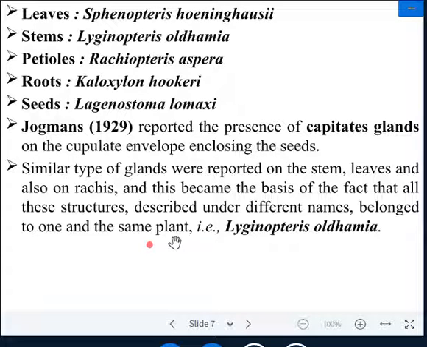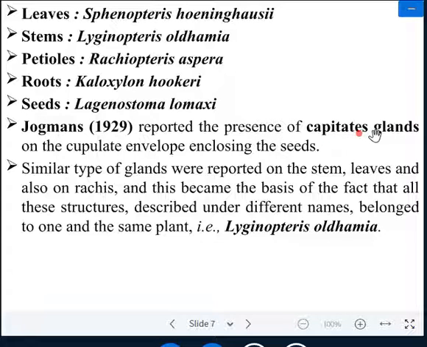that is Lyginopteris oldhamia. So on the basis of the presence of capitate glands on all the found parts of the plant, you may say that all these parts like leaves, stem, petiole, root and seed have very similar capitate glands.